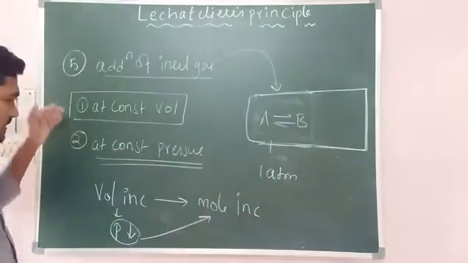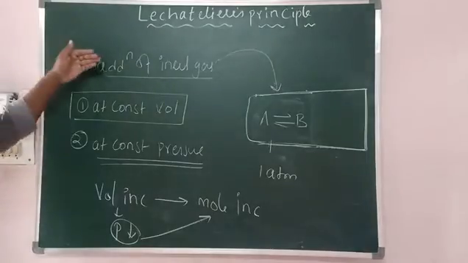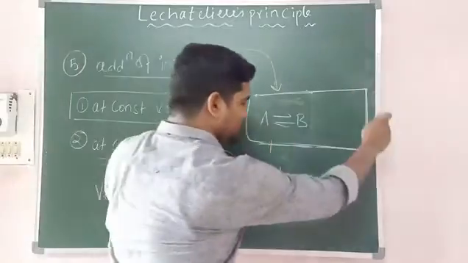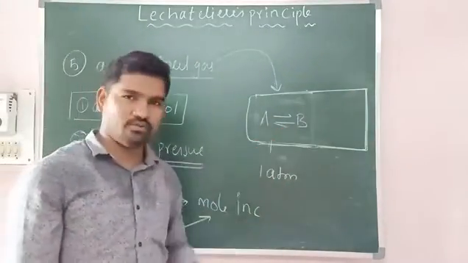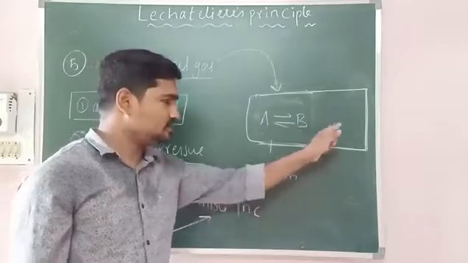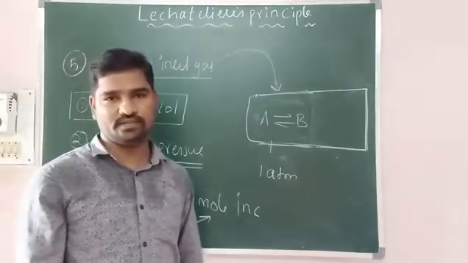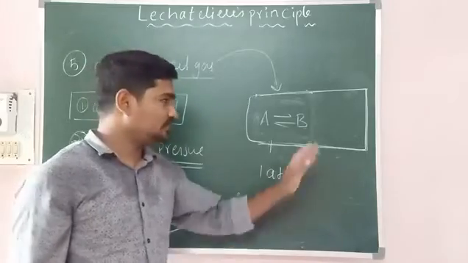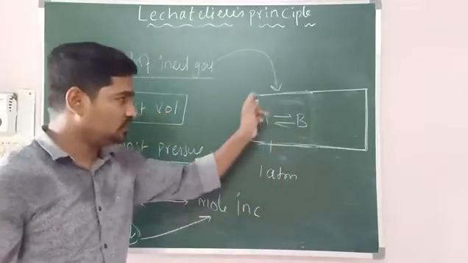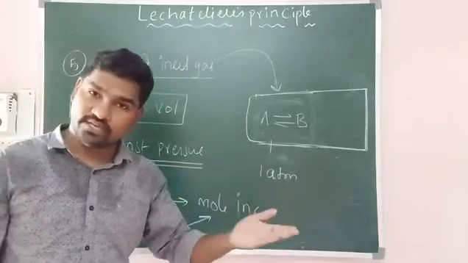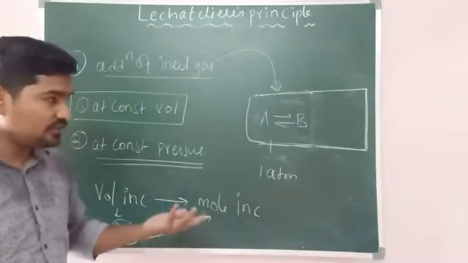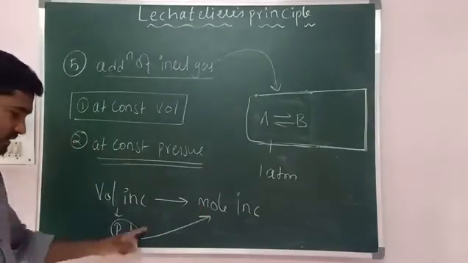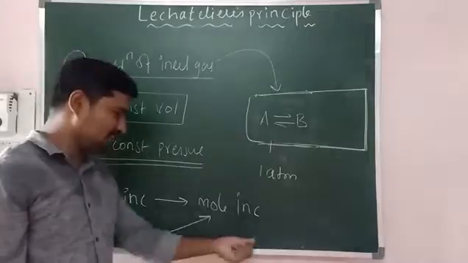Okay, so once again, the last thing is, when you are adding an inert gas, if you want to keep the pressure constant, we should increase the volume. So when you are increasing the volume, concentration is getting changed. When concentrations of reactants and products are getting changed, equilibrium will get disturbed. So equilibrium has to favor either the forward direction or the backward direction. In which direction is it going to favor? You are increasing the volume. When volume is increasing, pressure is decreasing. When pressure decreases, equilibrium shifts in which direction?